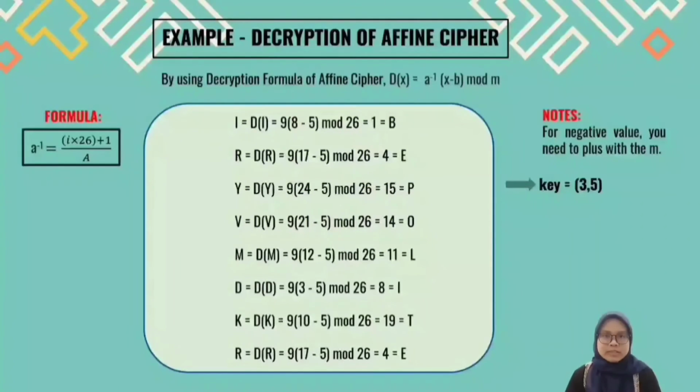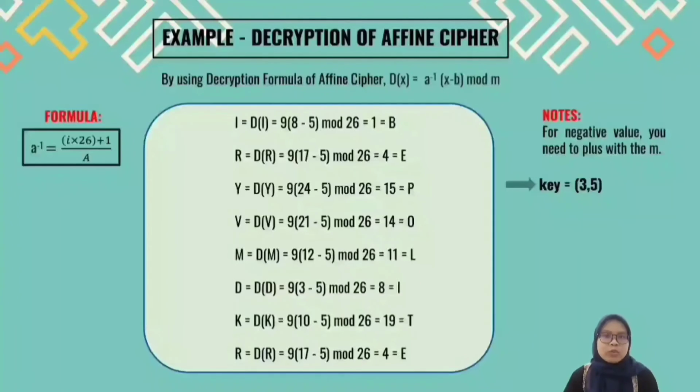Now, for the decryption example, we use the decryption formula of affine cipher, which is D(x) equals A inverse (x minus B) mod M. First, we need to insert the key, which is 3 and 5, in the equation, so that we will get D(x) equals 3 inverse (x minus 5) mod 26. For the ciphertext, the code that we need to translate is IRYVM DKR.